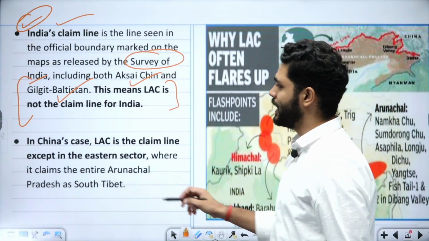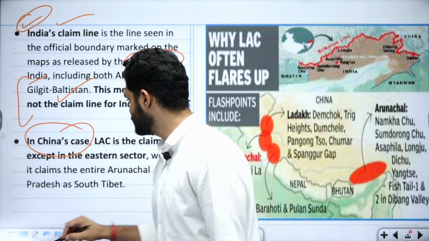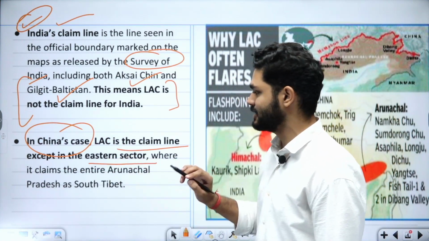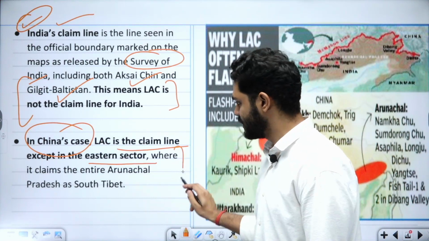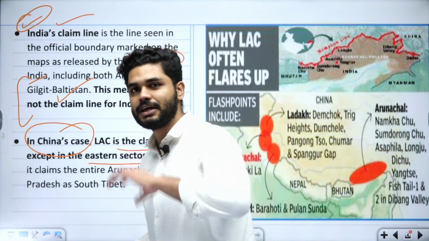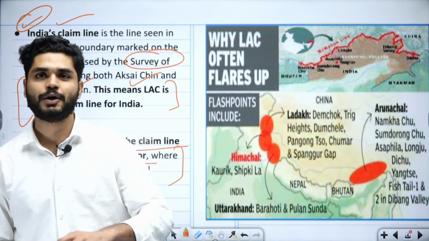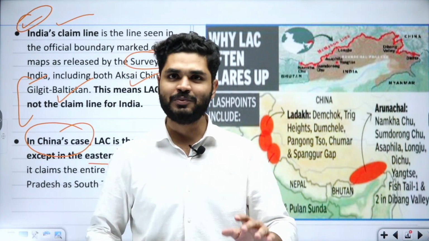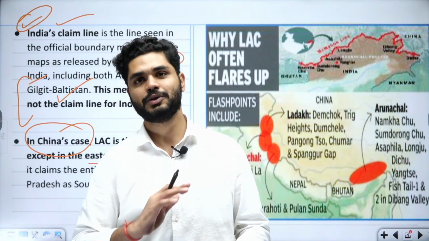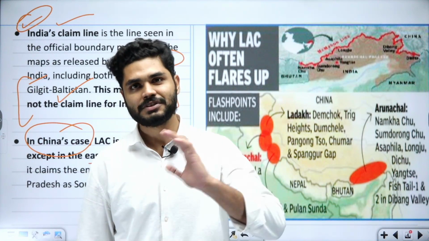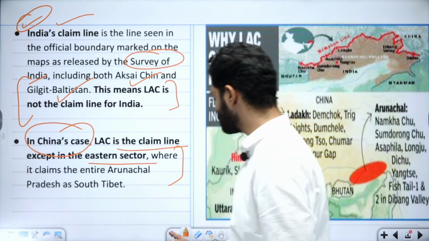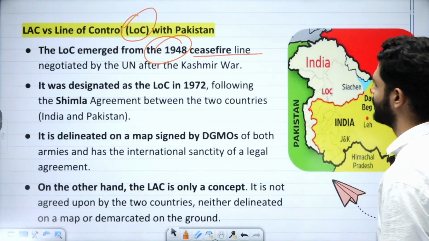But according to China, what is China's case? According to China, LAC is the claim line, and they except for the eastern sector specifically, where according to them the entire Arunachal Pradesh is part of southern Tibet. Okay, according to them, this LAC is fine. We are accepting this, but just give us Arunachal Pradesh. It's part of southern Tibet. Okay, this is the problem.